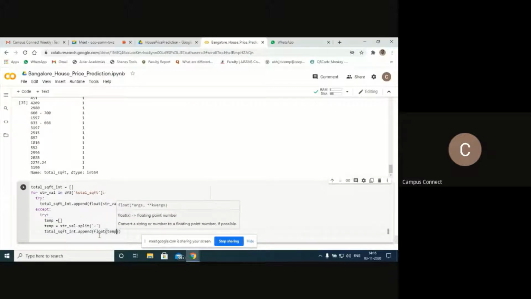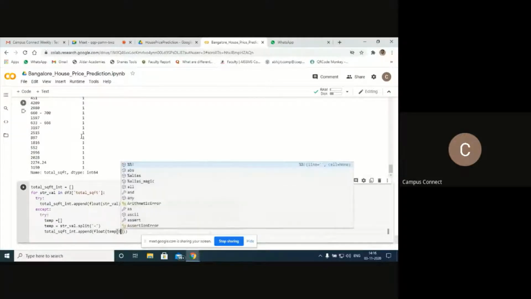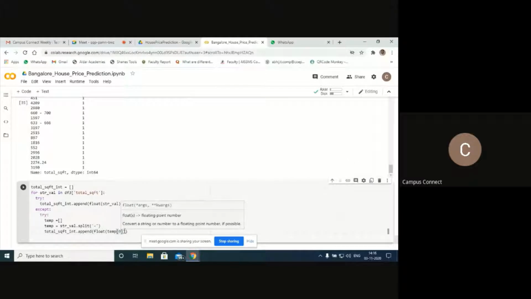I'll try to store this one first. Suppose you are taking this example 6666, in temp of 0, I'll try to store that 66. Okay, 666. I'm going to store this one here. The same way, plus float of temporary variable temp.